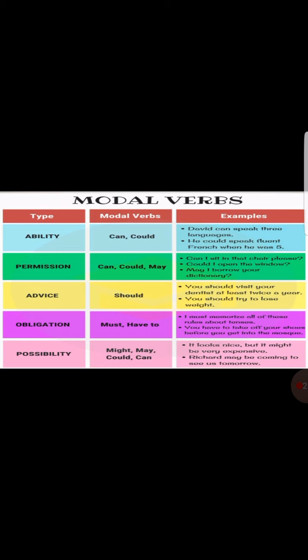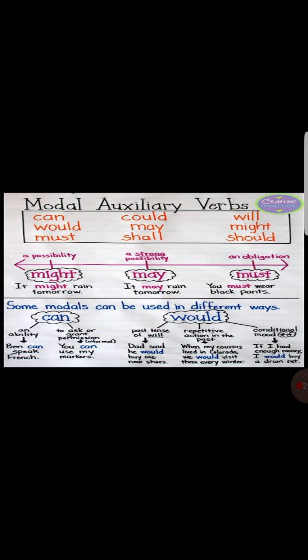Obligation. For obligation, we have modal verbs must, have to. I must memorize all of these rules about tenses. You have to take off your shoes before you get into the masjid. Now the possibility. Might, may, could, or can. It looks nice, but it might be very expensive. Richard may be coming to see us tomorrow. Now in these sentences, possibility of certain things has been shown.